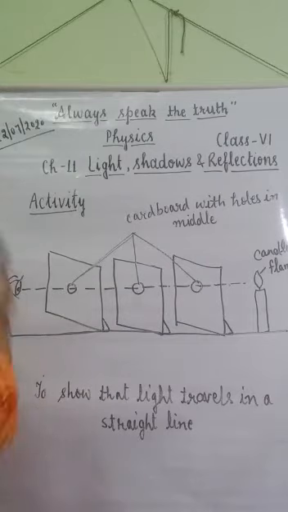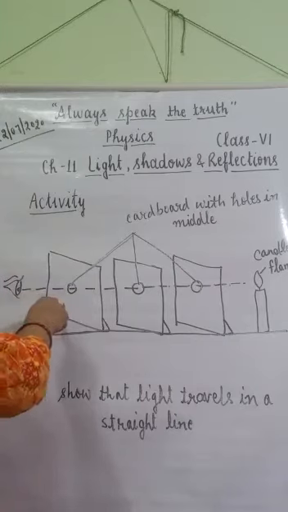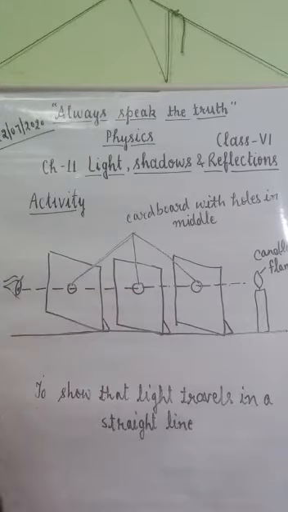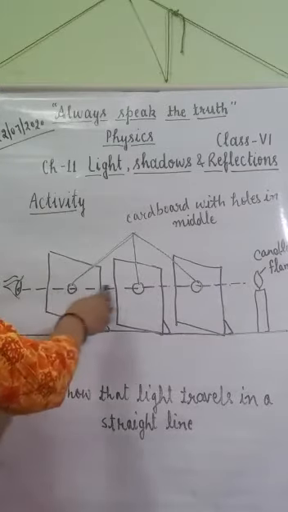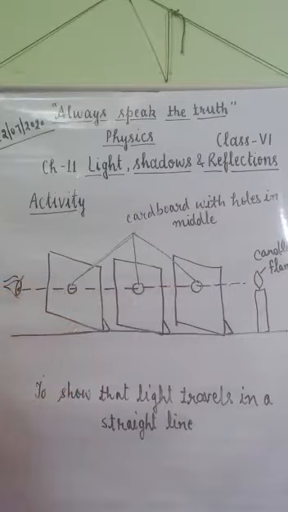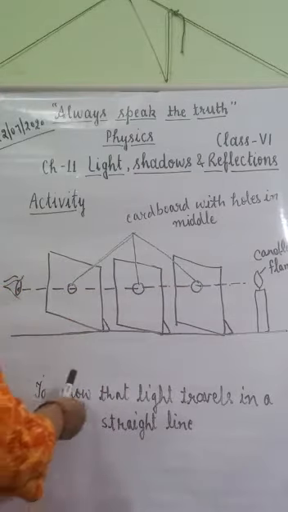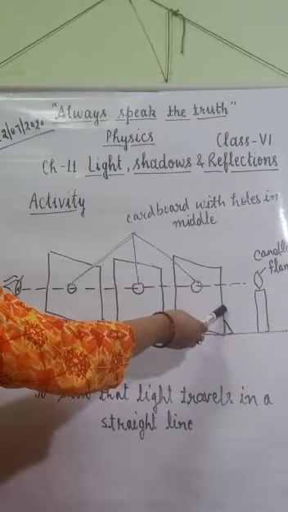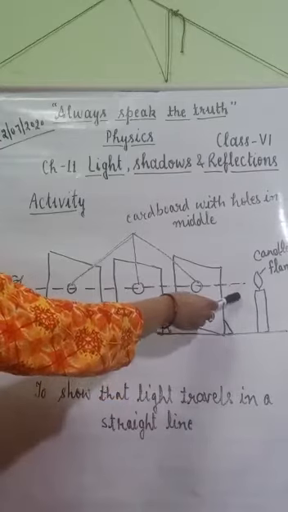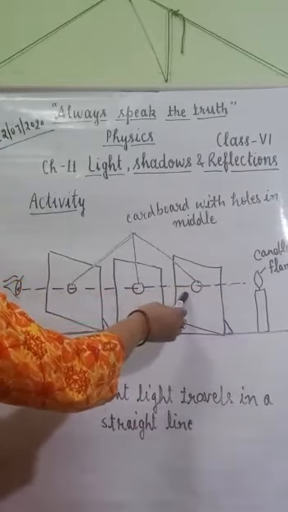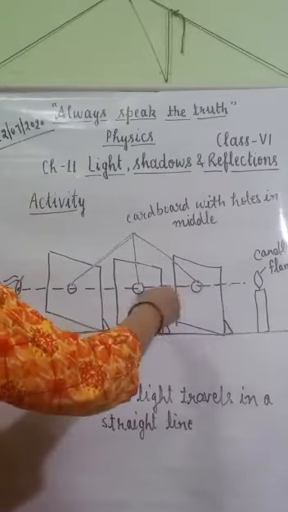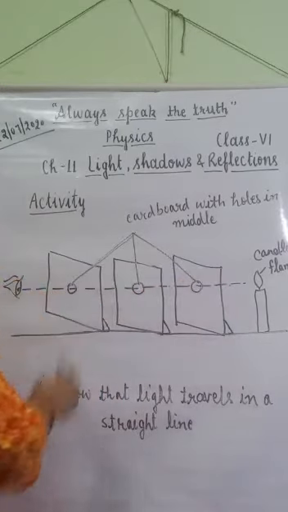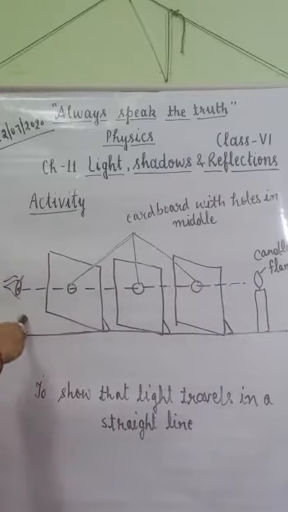Now place these cardboards on the table vertically in such a way that their holes are in a straight line. Now place a burning candle on the other side of the cardboards, and the candle flame should be at the same height as the holes in the cardboards.